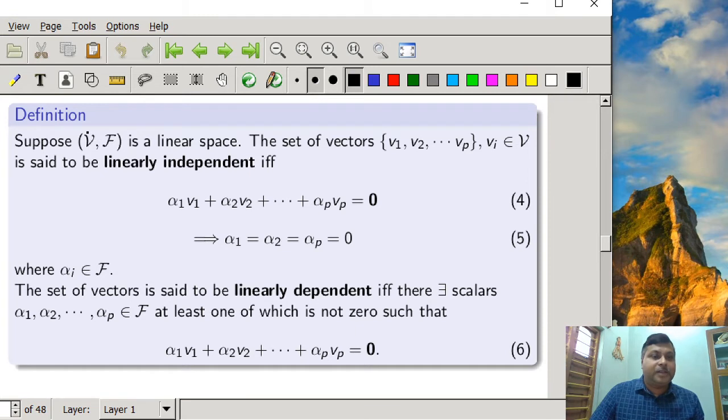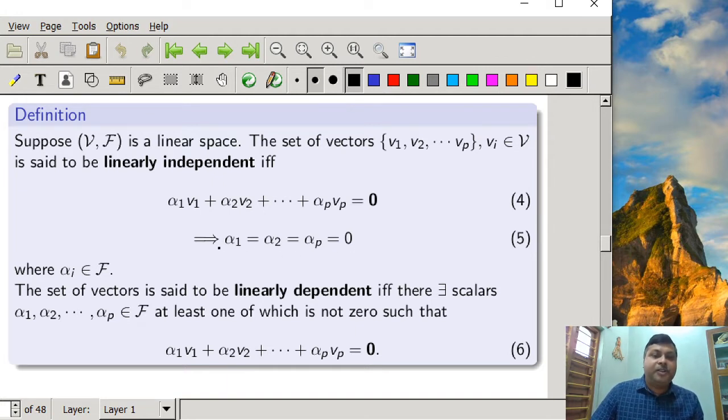Suppose the vector space V over the field F is a linear space. The set of vectors V1, V2, Vp is said to be linearly independent if and only if the linear combination alpha 1 V1 plus alpha 2 V2 plus alpha p Vp is equal to the zero vector only when all the alphas are equal to zero.